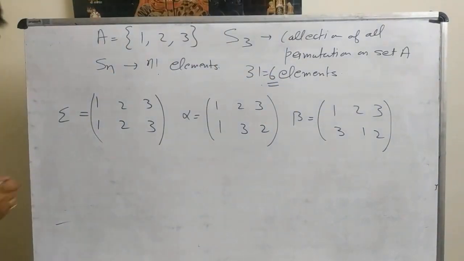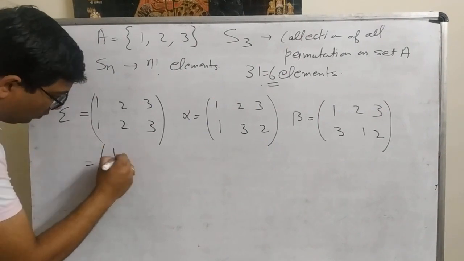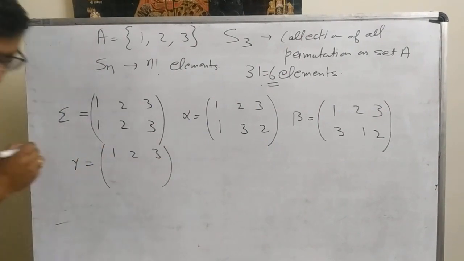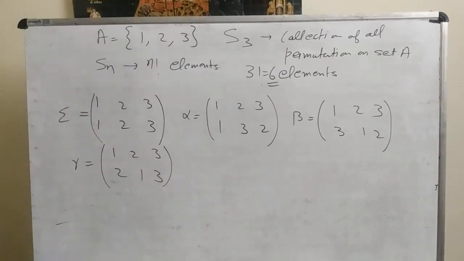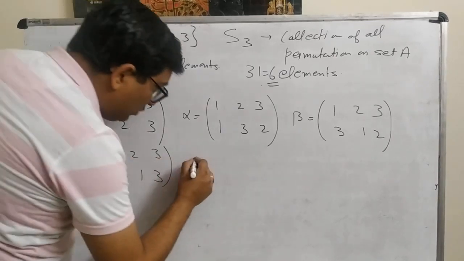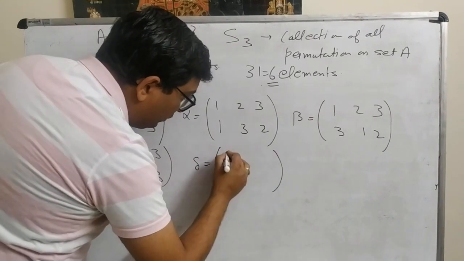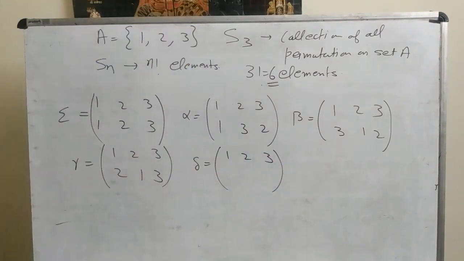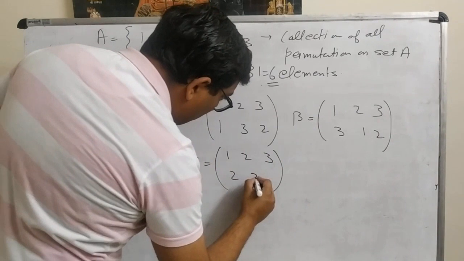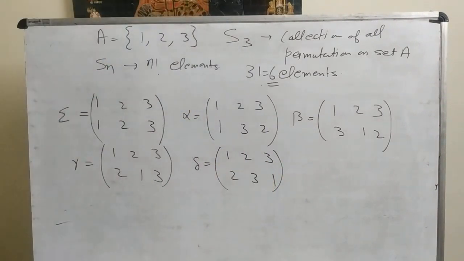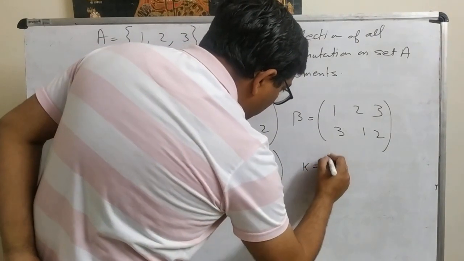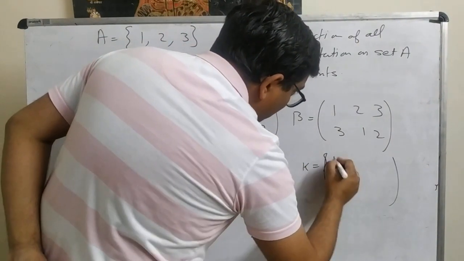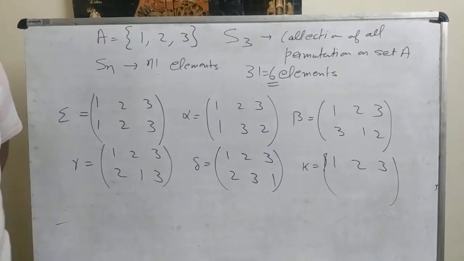Now let's write another permutation, 1, 2, 3 gamma: 3, 2, 1... Then similarly 1, 2, 3 mapped to 2, 3, 1. Then the last one is equal to 1, 2, 3 mapped to 3, 2, 1.